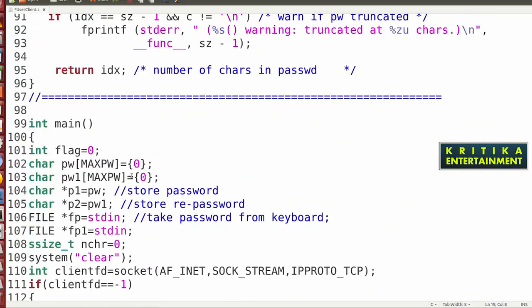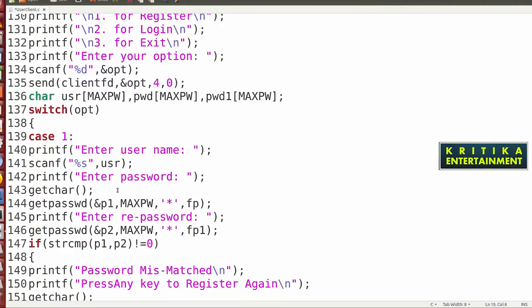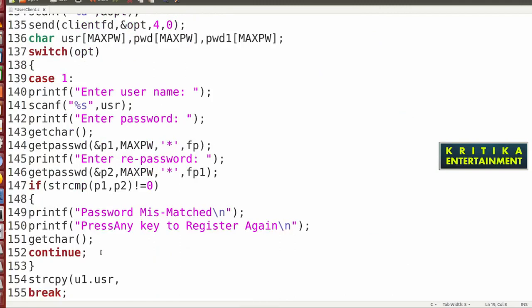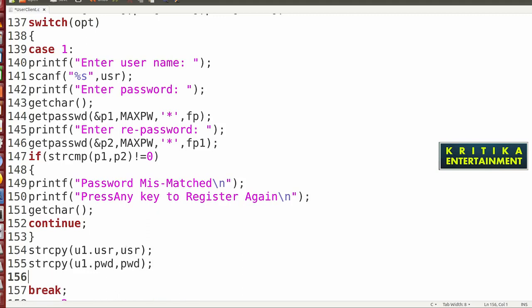So the structure will be sent. Continue with usr, then write usr. Then strcpy u1 dot pwd comma pwd. The password will be sent using this.